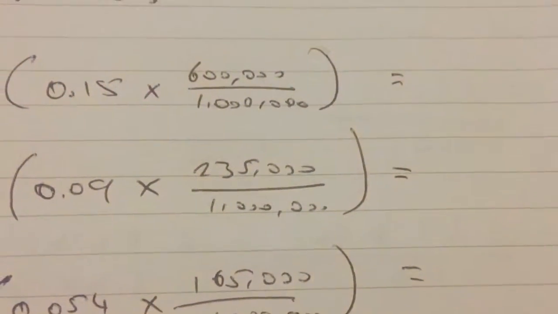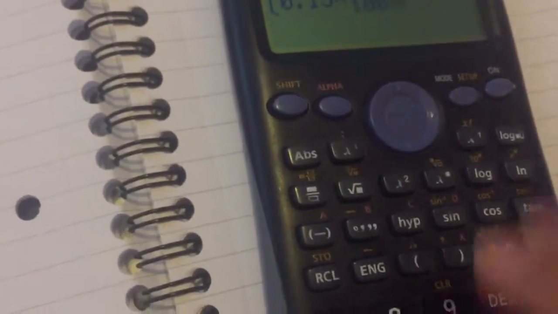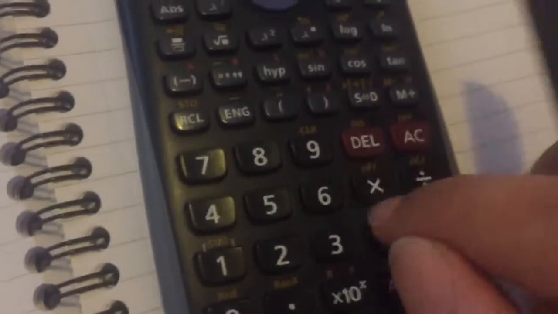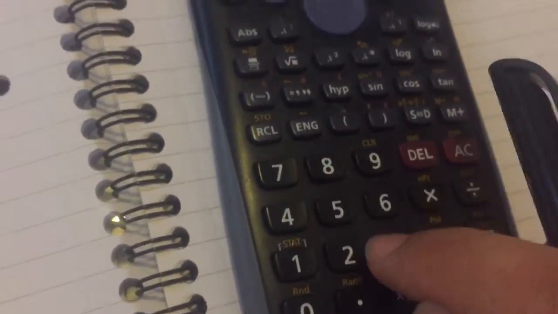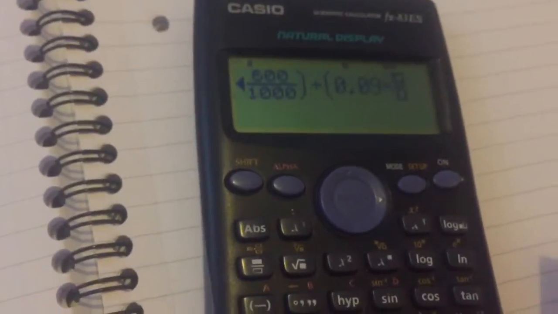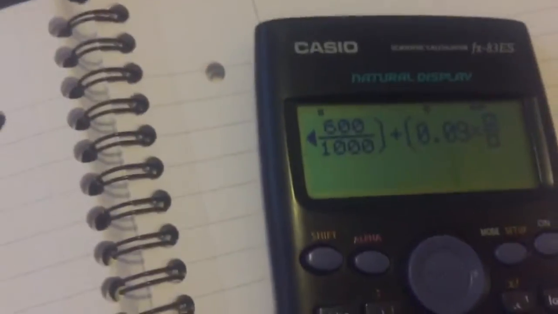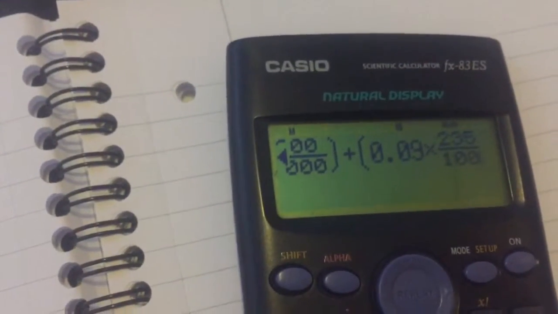So 0.15 multiplied by 600, 0.15 multiplied by 600 divided by a million, plus 0.09 multiplied by 235k, so 235 over a million.